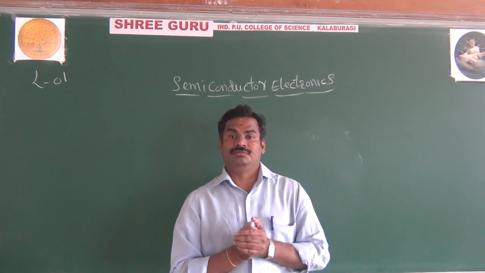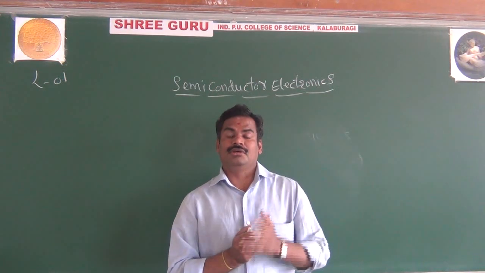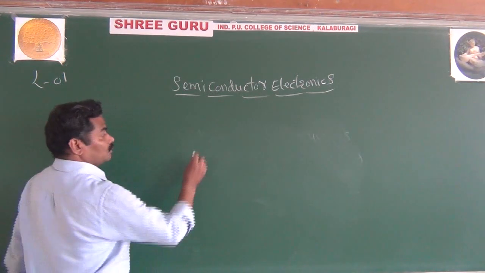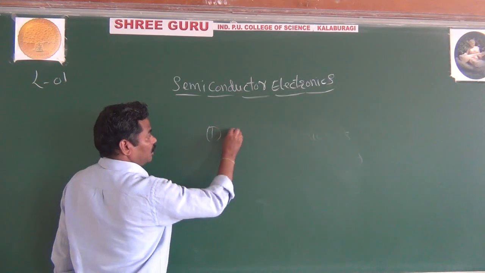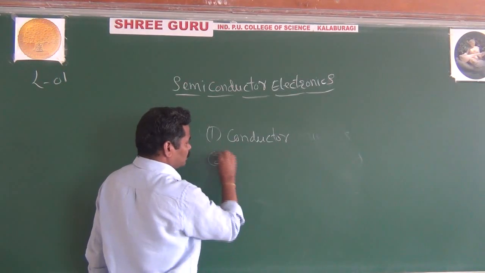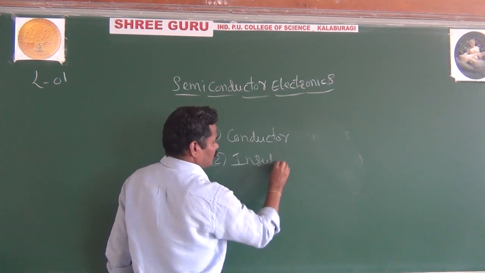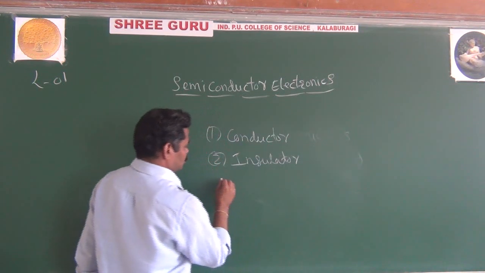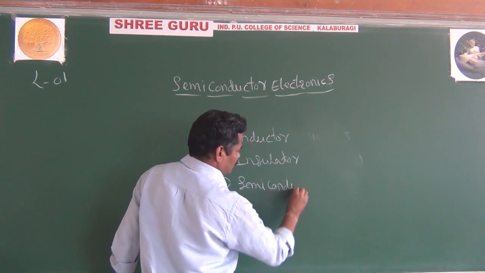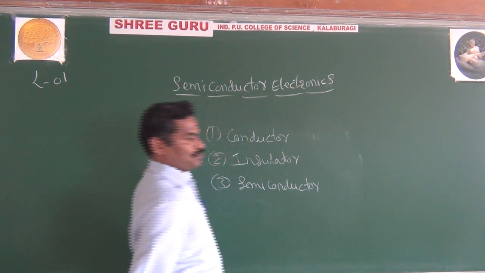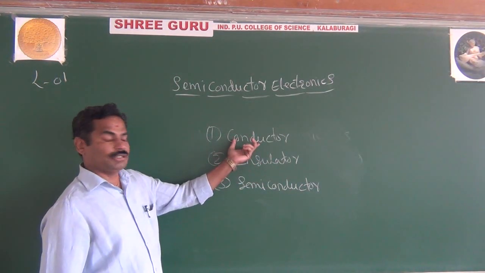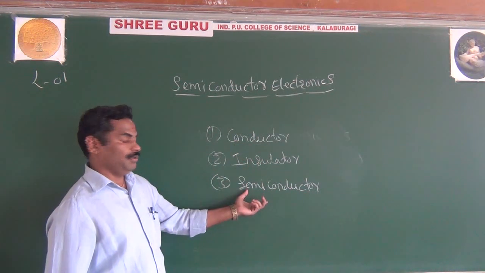In nature, we have three types of materials available: conductor, insulator, and semiconductor. The material may be a conductor, an insulator, or a semiconductor.